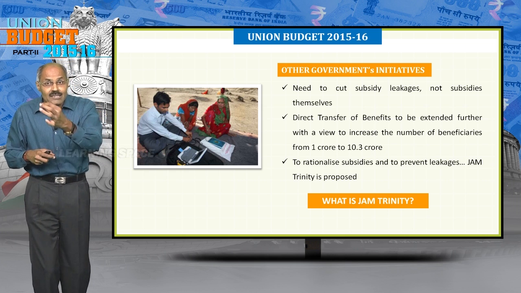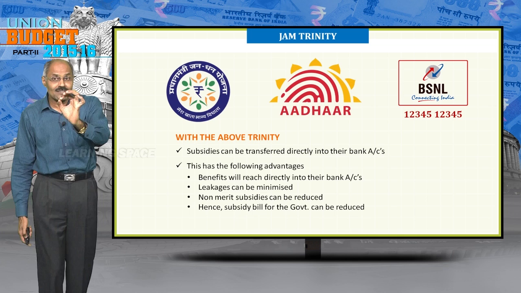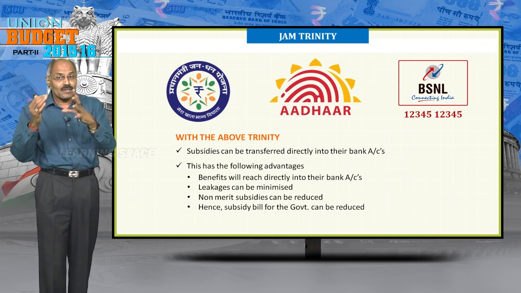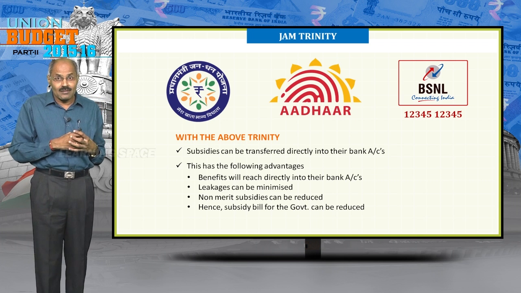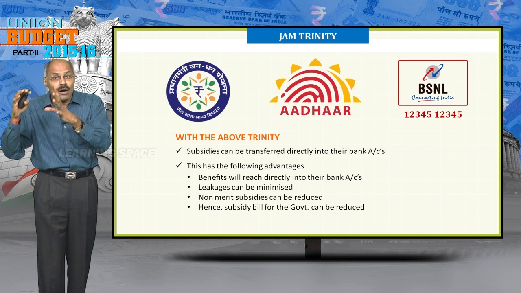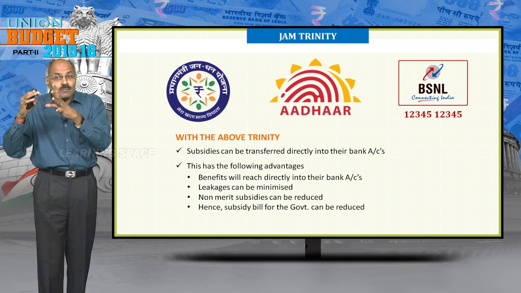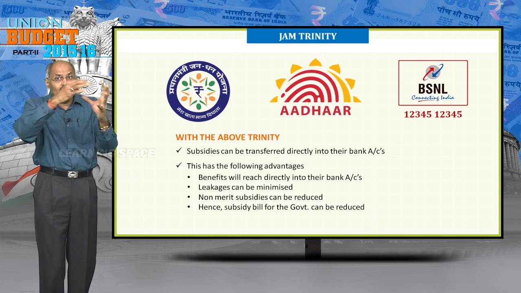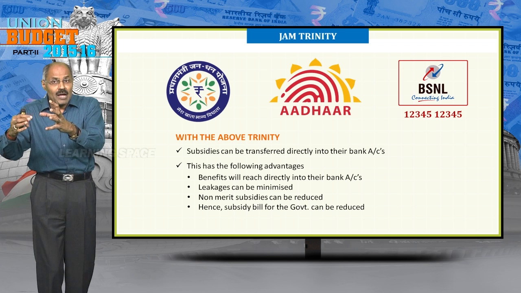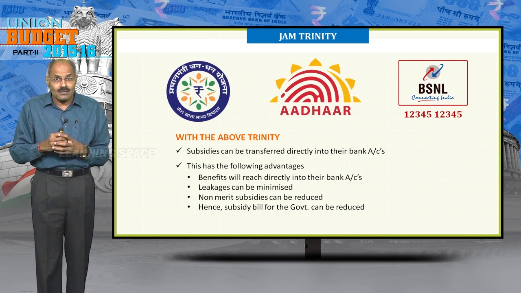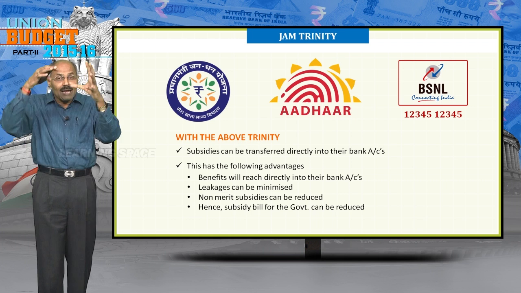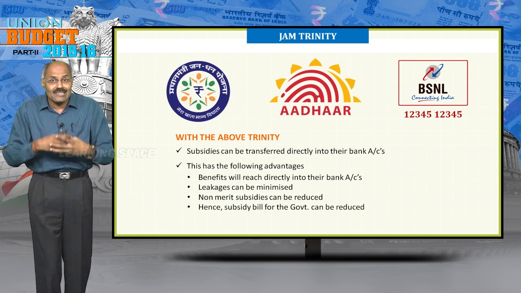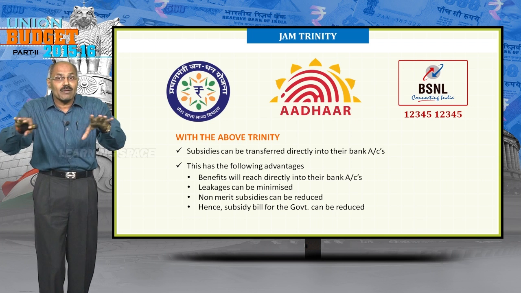What is Jam Trinity? Jam Trinity is Jan Dhan bank account. Under Pradhan Mantri Jan Dhan Yojana, each and every household is expected to have at least one bank account. Each and every individual is expected to have Aadhaar number, and at the same time linking up these two with mobile number, government's intention is leakages can be minimized.